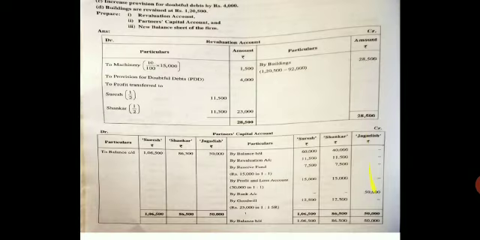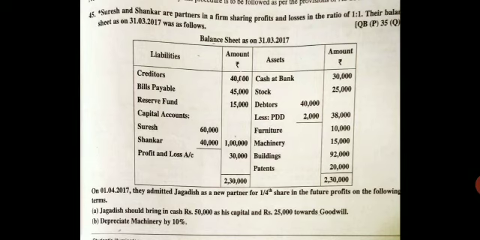They have told you the adjustments. On 1/4/2017, they admitted Jagdish as a partner for 1/4 share. The first adjustment is Jagdish should bring rupees 50,000 in cash as his capital and 25,000 as the goodwill in the form of cash.